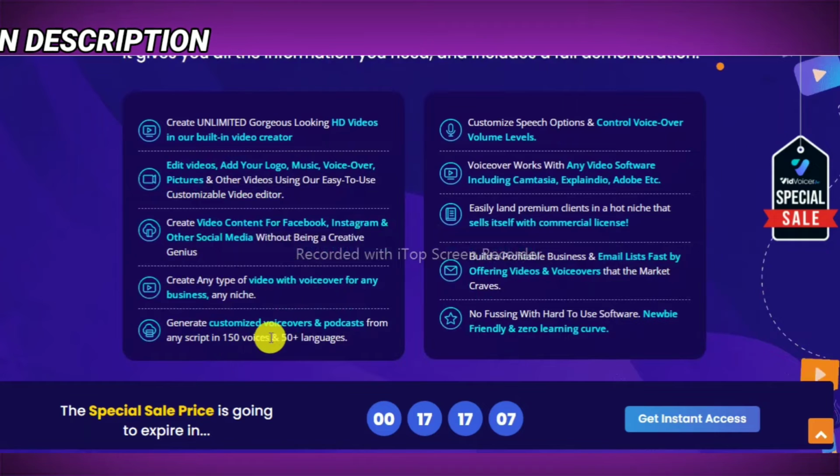You can generate customized voiceovers and podcasts from any script in 150 voices and 50 plus languages. That's the great news about the VidVoicer. You can generate customized voiceovers and podcasts with the 50 plus languages and 150 plus voices you will get. Then if we talk about customized speech, so in the customized speech options you can control voiceovers volume level. Then second, voiceover works with any video software including Camtasia, Explendo, Adobe, etc.